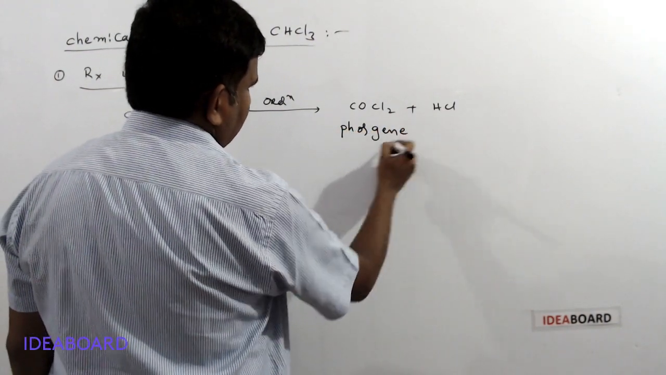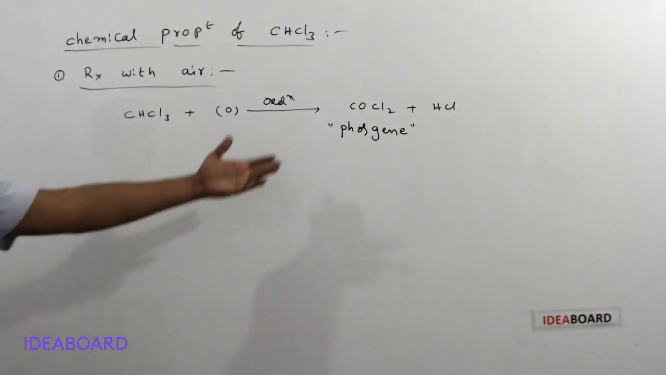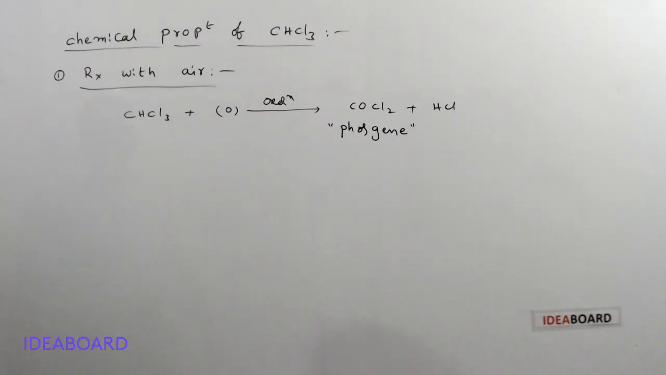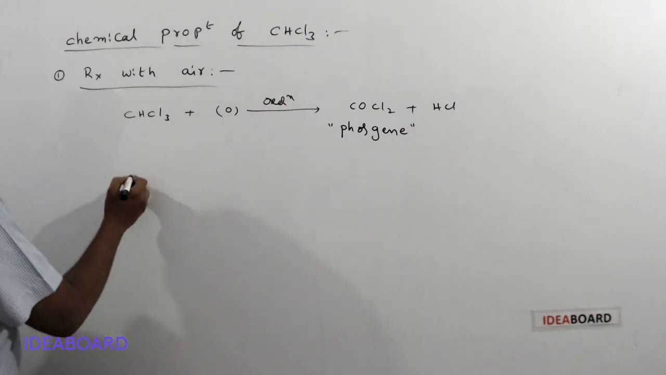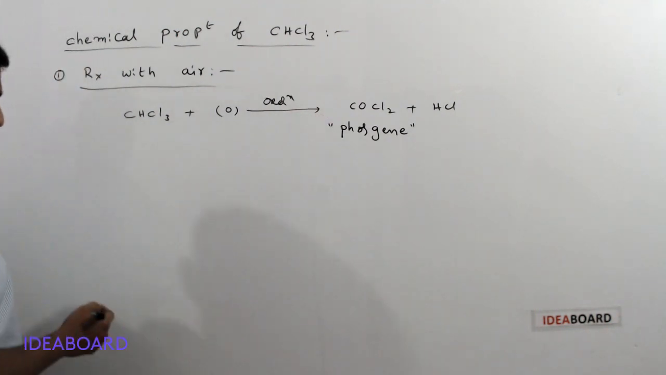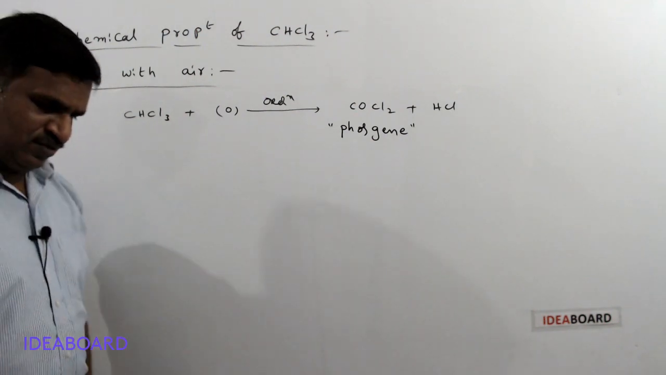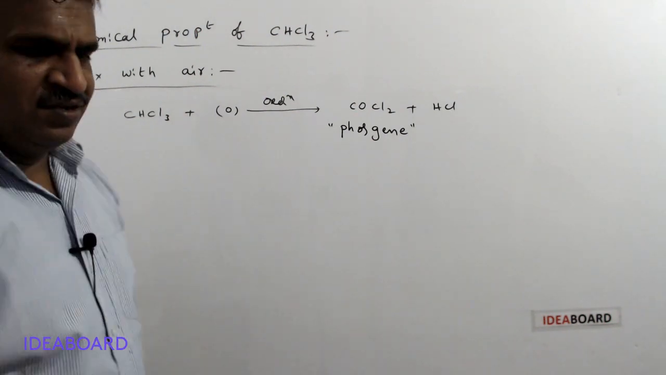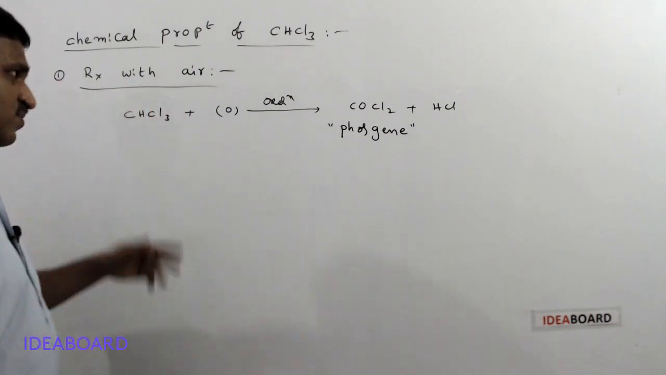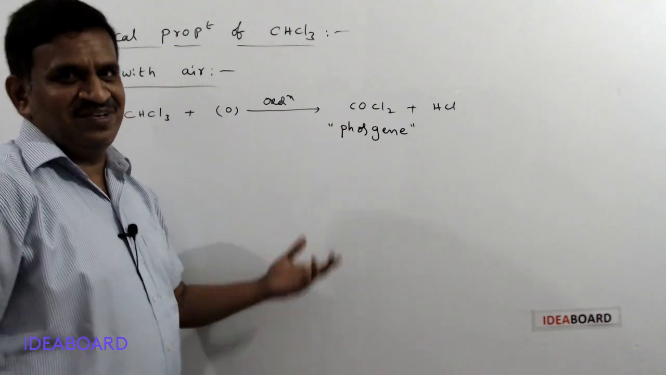It is a very dangerous and poisonous gas. Phosgene is a poisonous and dangerous gas, harmful to humans. And how can we check whether the chloroform is pure or not, whether phosgene has formed? Suppose it is given to someone, if he is alive, okay. If he is dead, then we can check that chloroform is converted to phosgene.